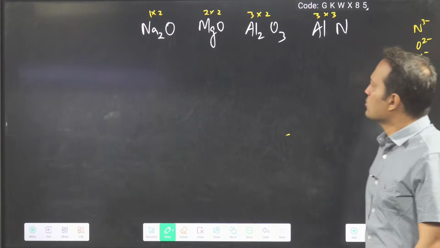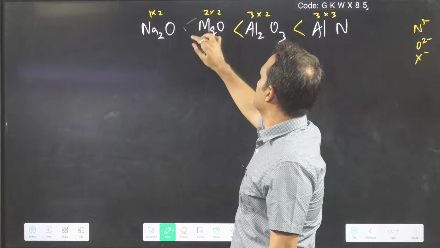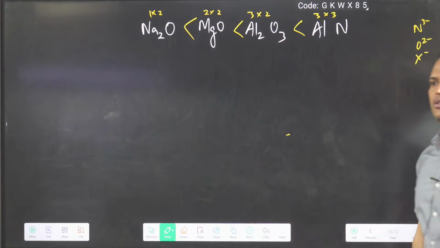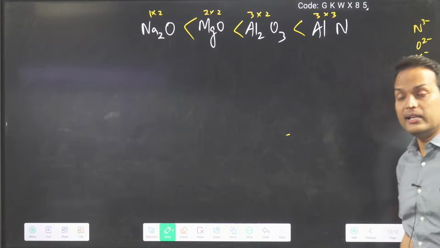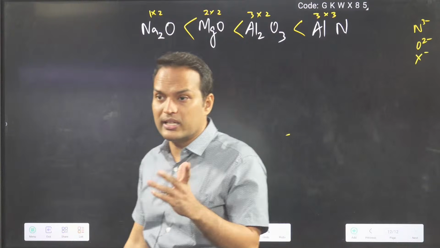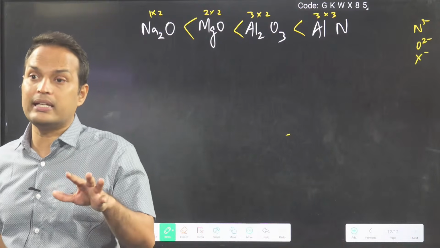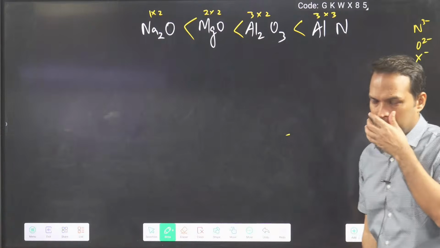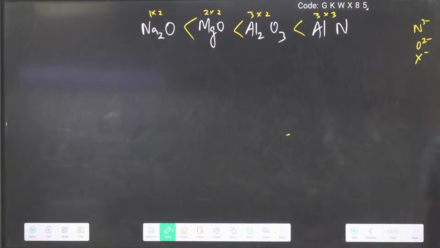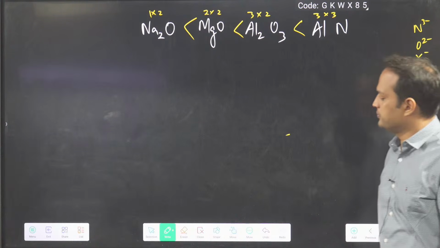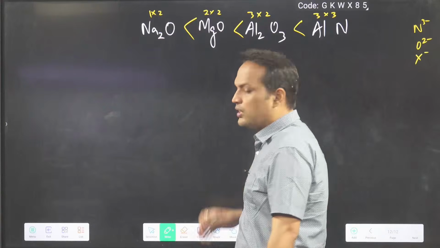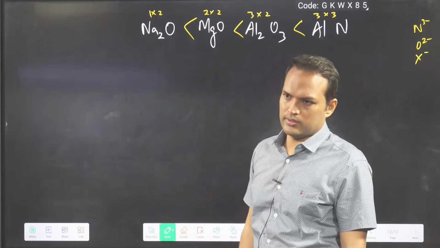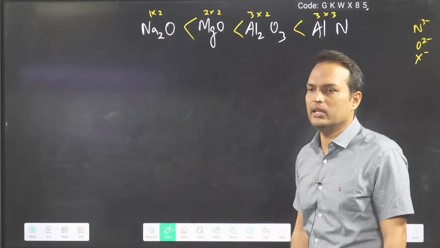So based on charge it increases. Read the question carefully. They are asking about decreasing order or they are asking about increasing order. Clear? Okay. So like this you can solve many questions.